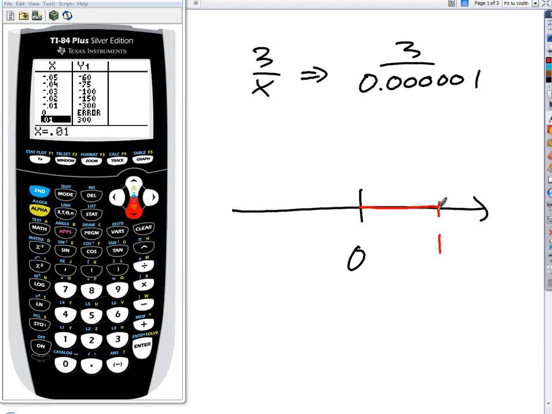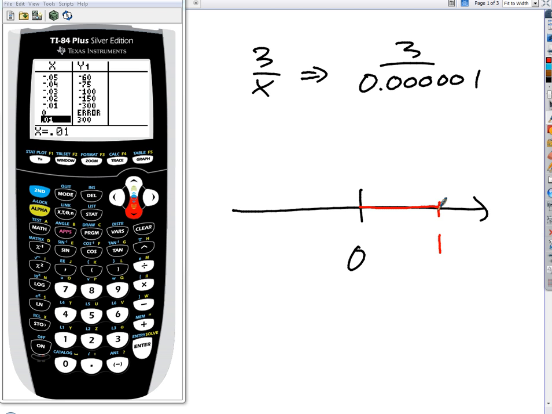So there is a reason that we can't divide by 0, because the fraction explodes. But what about the other thing we can't do? We can't take a square root of a negative number. What's the reason for that? There is none. There is no good reason for that. In fact, we can take the square root of a negative number. It's just that the answer is not going to be the kind of number that we're used to. But there's no reason that we can't take the square root of a negative number.